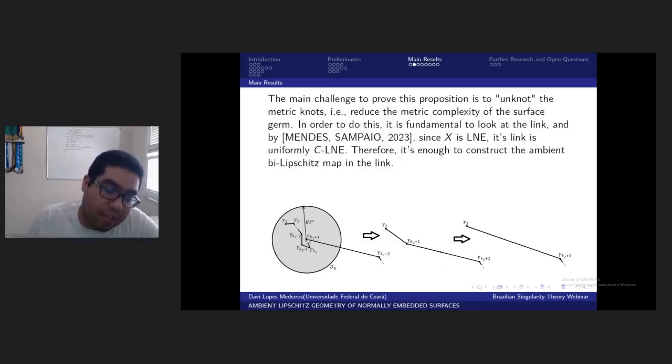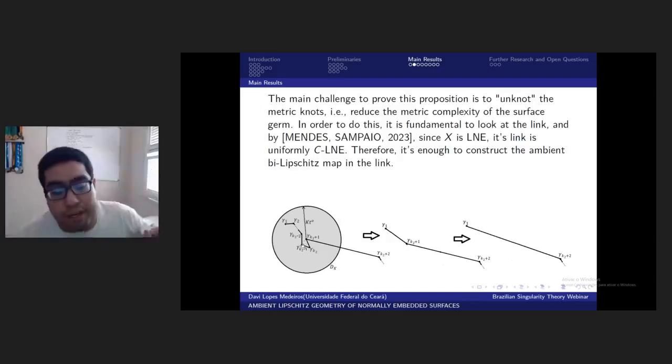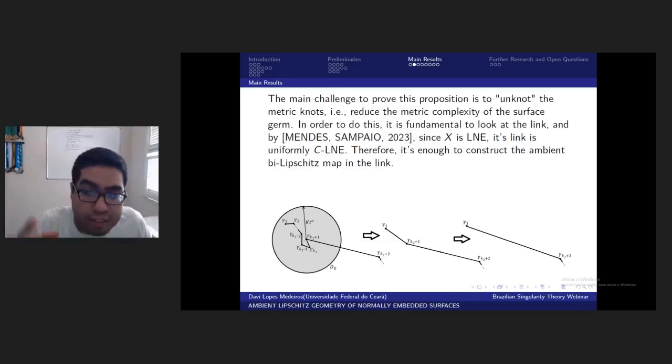The main idea is to triangulate the surfaces, and then you can find a triangle delimited by 2 consecutive arcs, and then you can use the results of Mendes and Sampaio applied to a kinetable neighborhood of this triangle. Then you can deform these 2 arcs, from gamma K2 plus 1 to gamma K2, and gamma K2 to gamma K2 minus 1. And then you can reduce the number of the linear triangles that delimit the region.